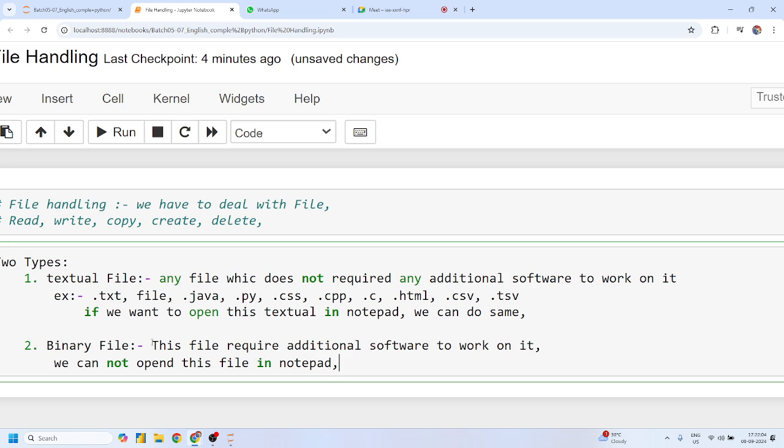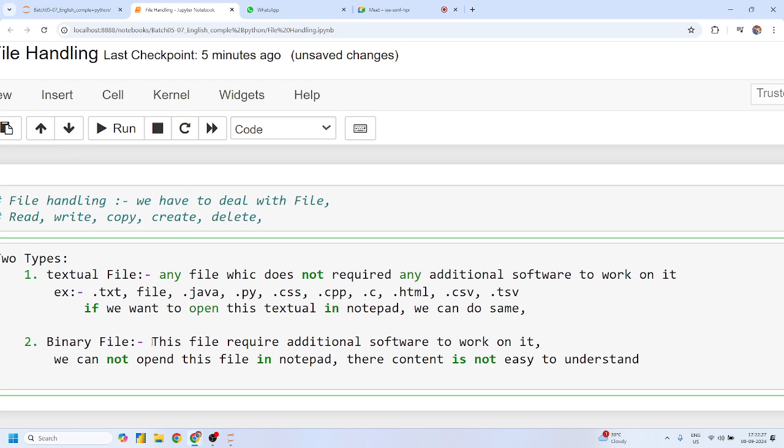If somehow we open this file in Notepad, we cannot read the content; its content is not easy to understand.